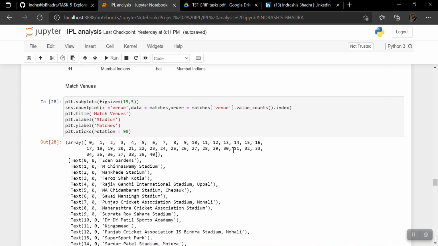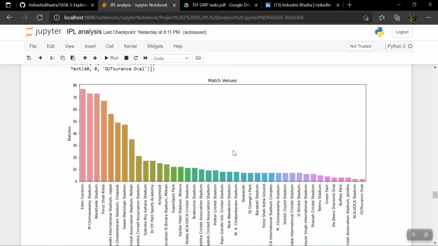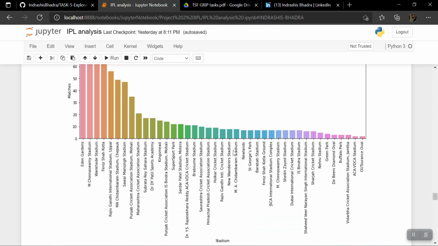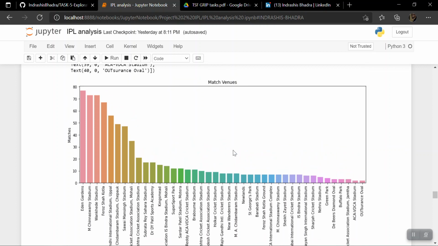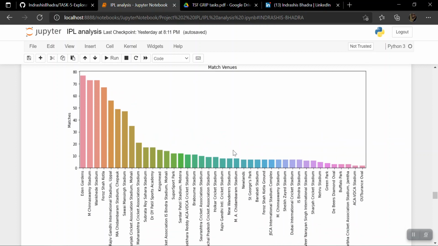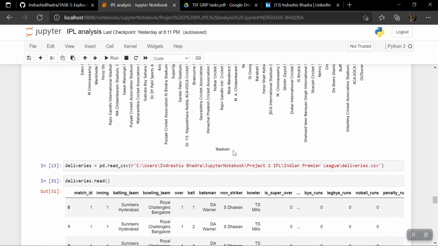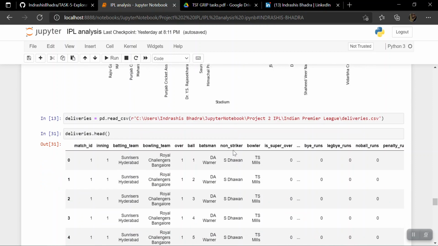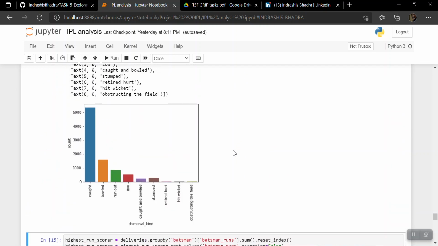Also, here I have tried to show which venues have been the most busy for IPL matches throughout these years. And of course, it is Eden Gardens in Kolkata, which has faced the most number of matches in IPL till date. Now, from this deliveries dataset, I would like to represent this.